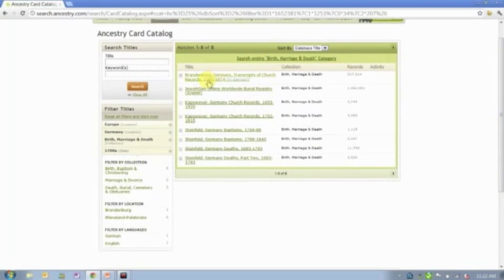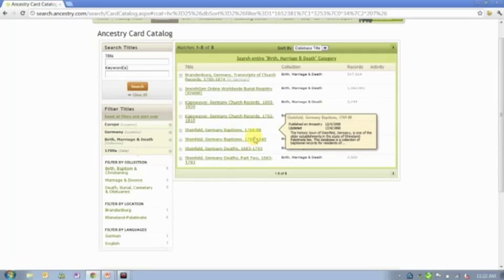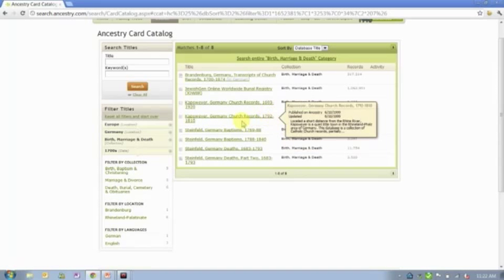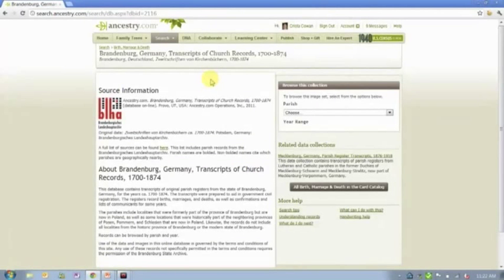Those very specific databases will almost always list the place or location where the records are from, then the record type, and then of course the year range for when I'm looking for those records. So click on that. You will notice, like in this example, there is no search box.